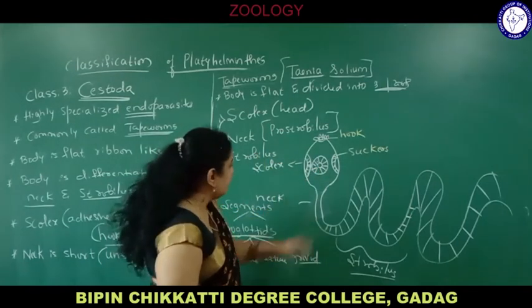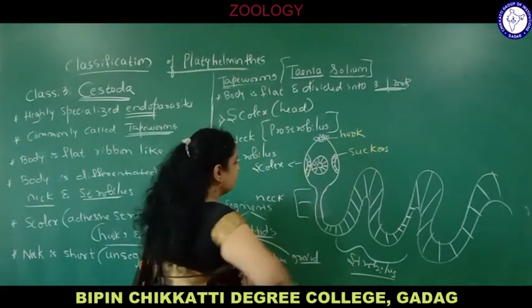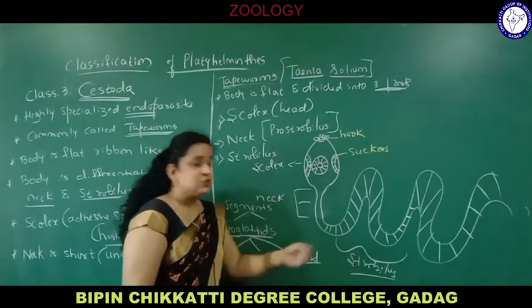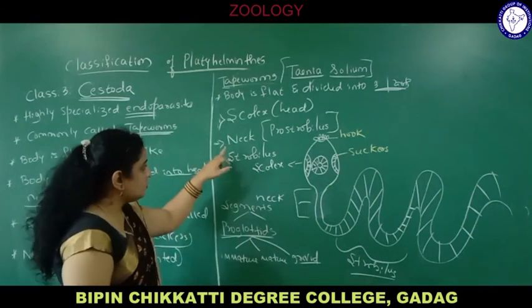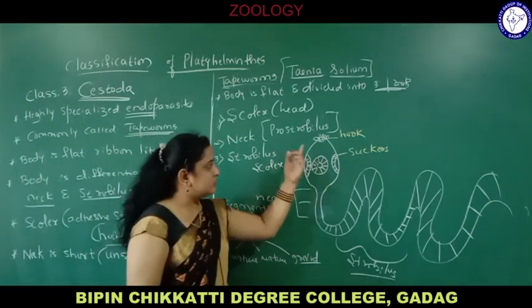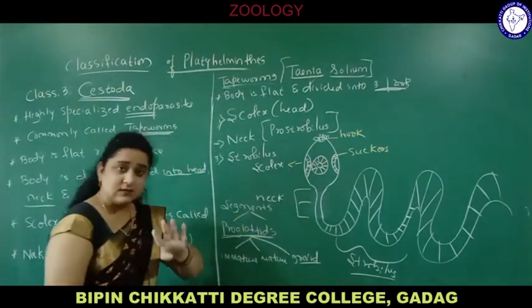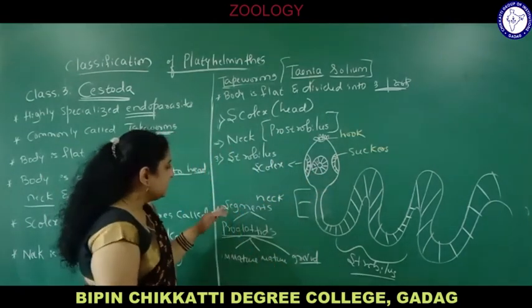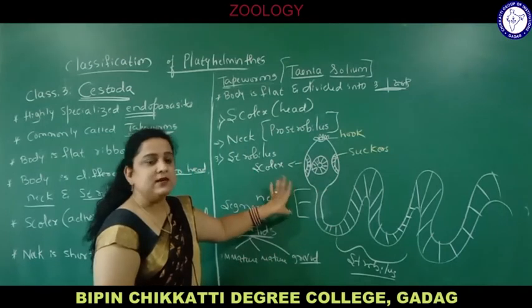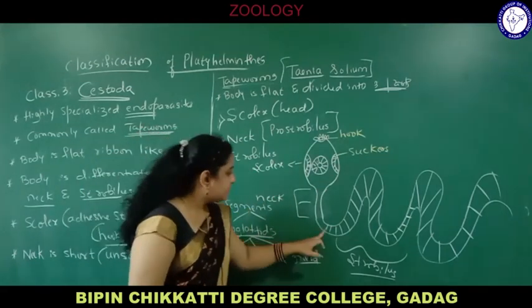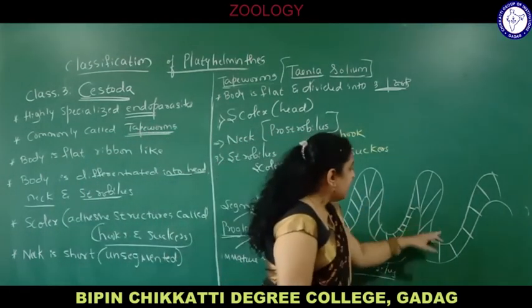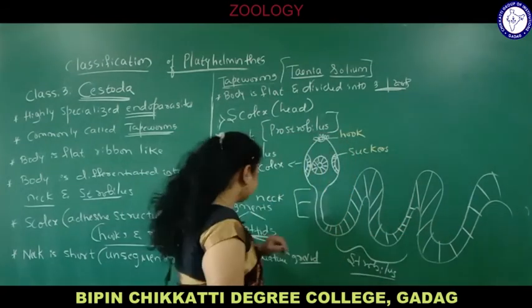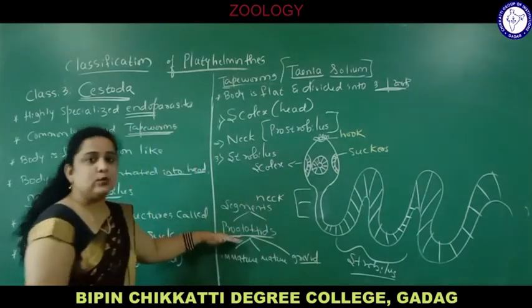Then comes the neck. Then comes the long, segmented, ribbon-like body called strobilus. Head region has hooks and suckers for attachment. You already know there are four suckers: one, two, three, and others on the back side. Coming to the neck region, it does not have any segments. From proglottids onwards segmentation starts, and the segments become larger and larger. Those segments are called proglottids.